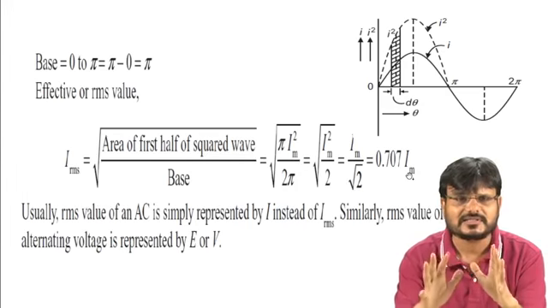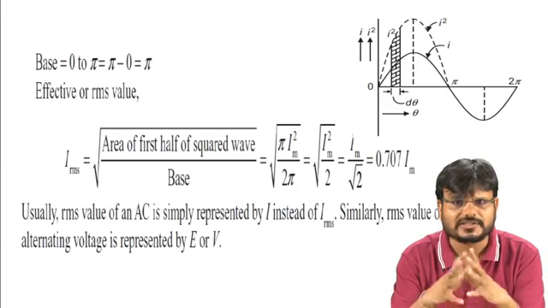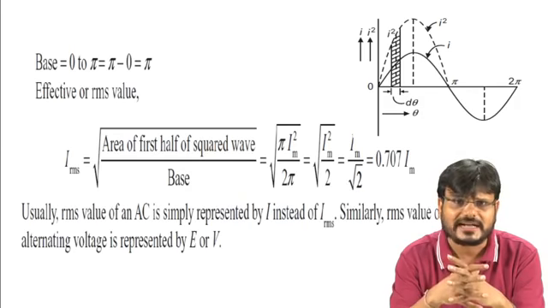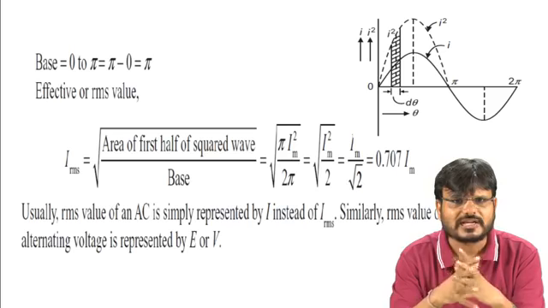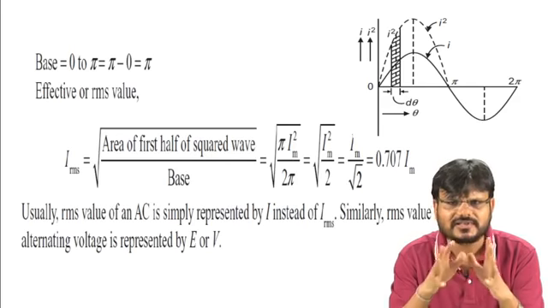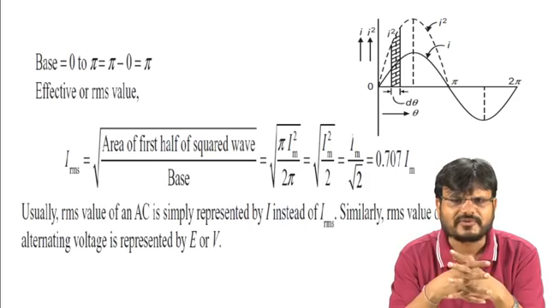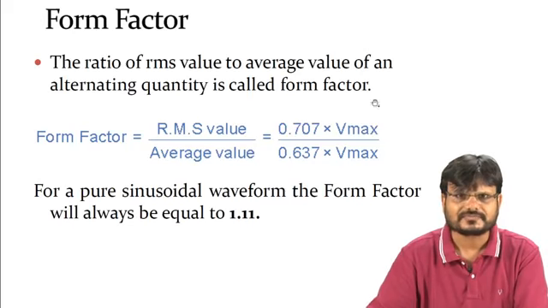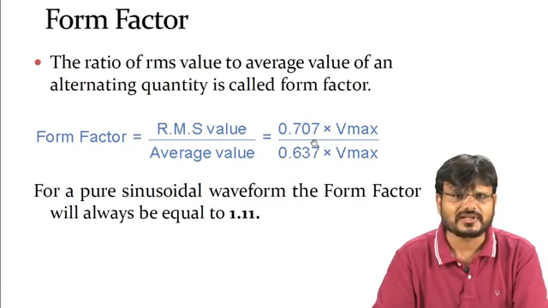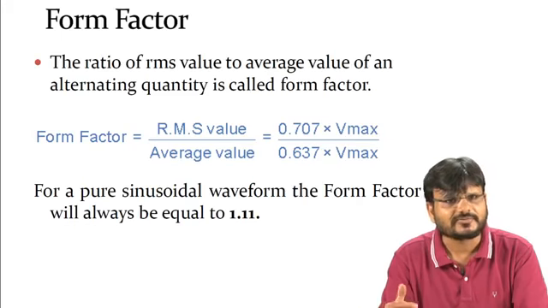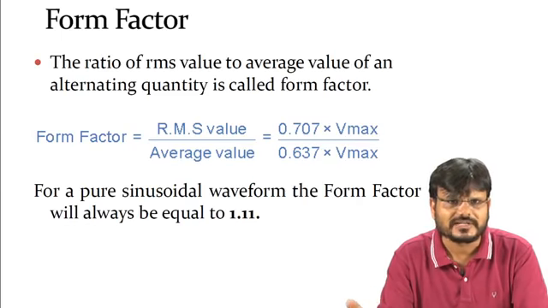So the IRMS value of current is equal to 0.707 multiplied by the maximum current. Usually the RMS value of AC is simply represented by capital I instead of IRMS. If I say it is a 5 ampere current, it is an RMS current. It is very understood. Next we are going to discuss two terms, the form factor and then the crest factor, and then we will conclude this lecture.